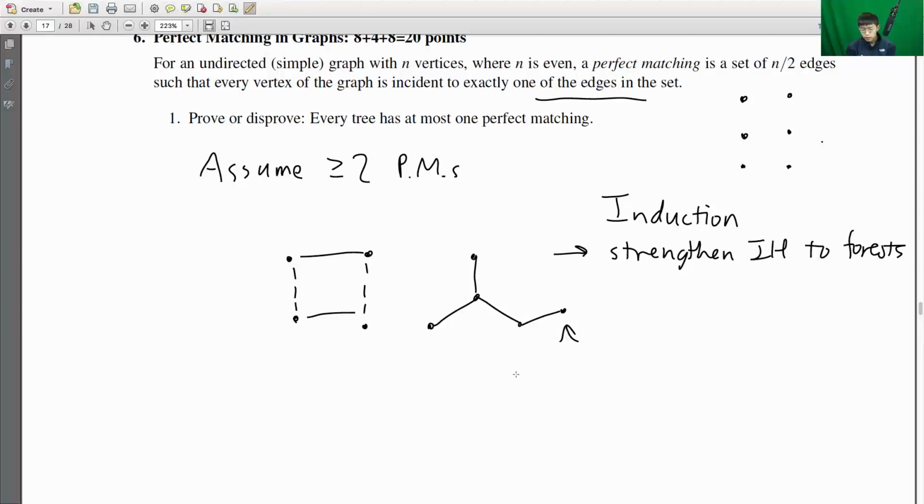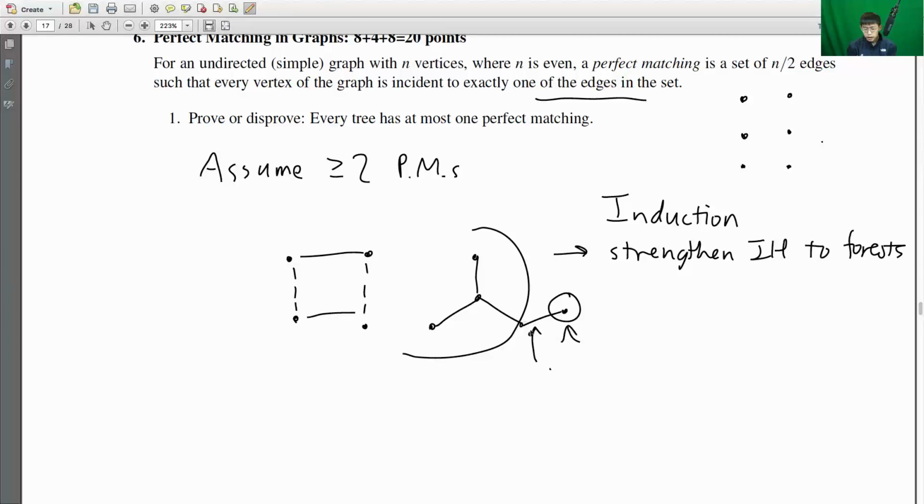The problem with this approach, however, is that if we remove this leaf vertex and then apply our inductive hypothesis to the rest of the tree to find a perfect matching, we'll find that because this node right here is a leaf, this edge which connects the leaf to the rest of the tree must be a part of the perfect matching.